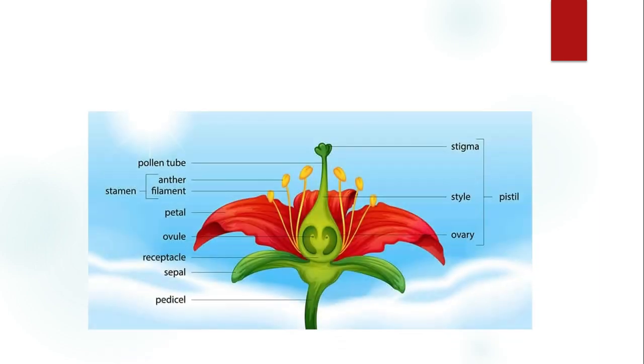In plants, the important process which is essential for sexual reproduction is called fertilization. It is the process which occurs after the pollination. Fertilization can be defined as fusion of male and female gametes to produce diploid zygote.